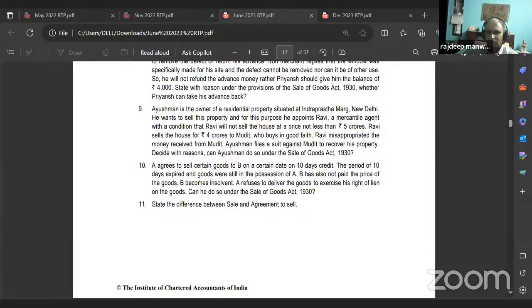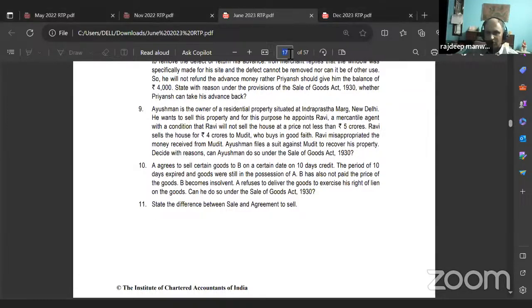Ravi sells the house for 4 crores to Mudit, who buys in good faith. Ravi misappropriated the money received from Mudit. Ayushman files a suit against Mudit to recover his property. Decide with reasons, can Ayushman do so under the Sale of Goods Act 1930?